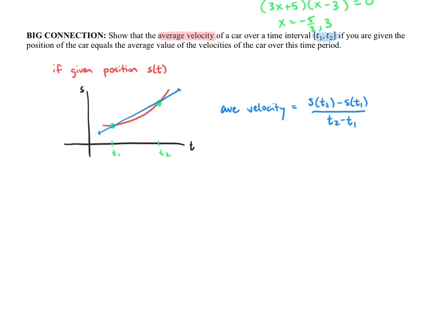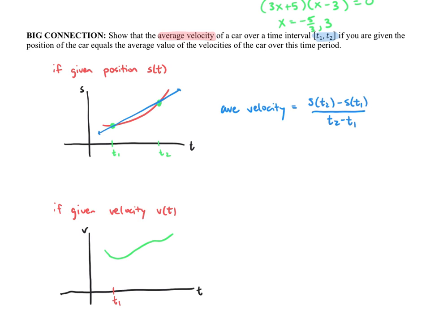Okay, that's it. Now let's say that we have the velocity and maybe we have no way of getting the position for some reason. So if we're given velocity, and again, maybe the antiderivative to find the position is really ugly or very difficult to analyze, well, then we might be stuck here. And so let's say we have a graph of velocity. This will be v, this will be t. Pretend like these are connected. I'm not going to get too far into the weeds with this, but let's just say that your velocity is something like this. Something a little bit different. And again, don't overanalyze the connection between these two.